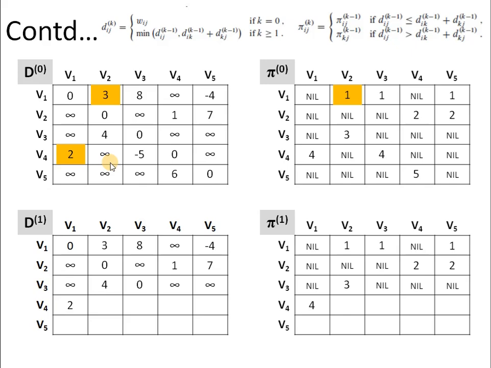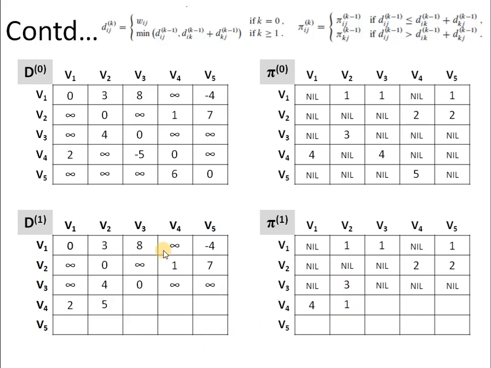So we have to update the distance value to 5 as 5 is less than infinity. Similarly, we are reaching vertex 2 via vertex V1 now. So whatever entry we have obtained as a predecessor from V1 to V2 in the previous iteration, we have to use that value. So here we have to put 1.